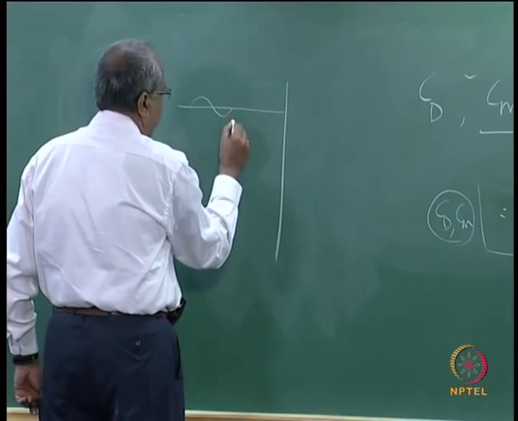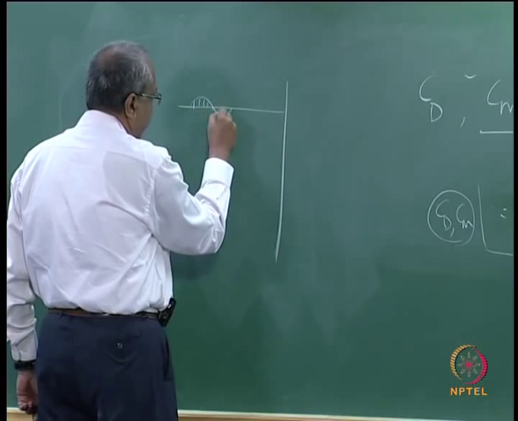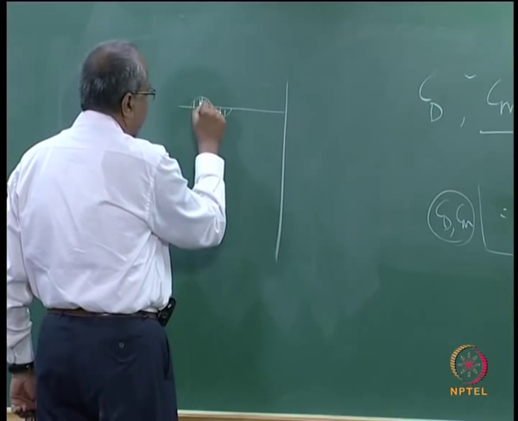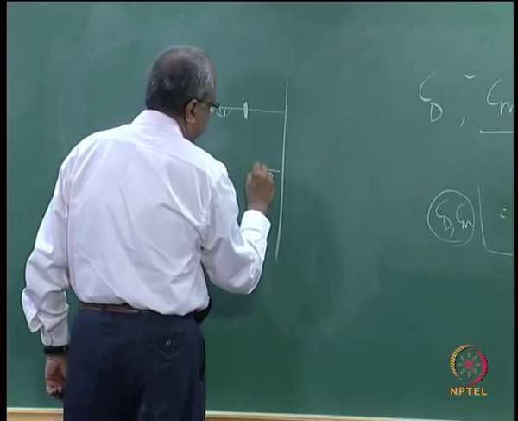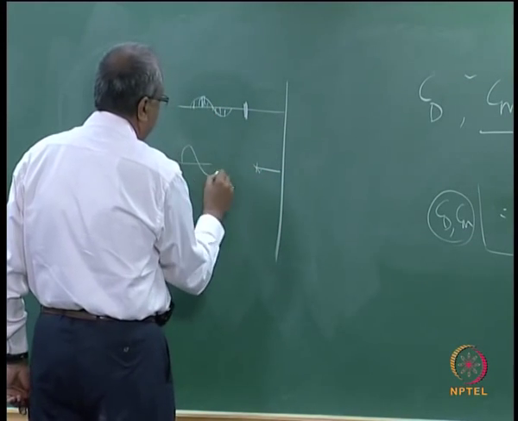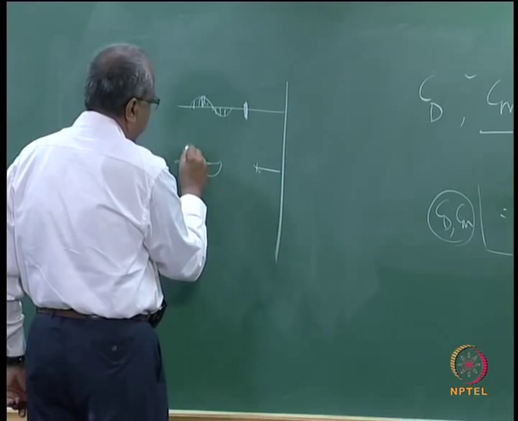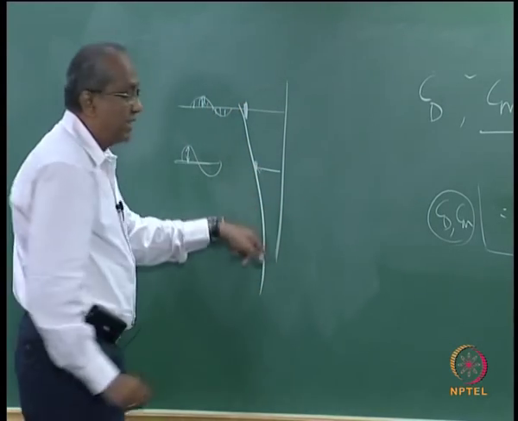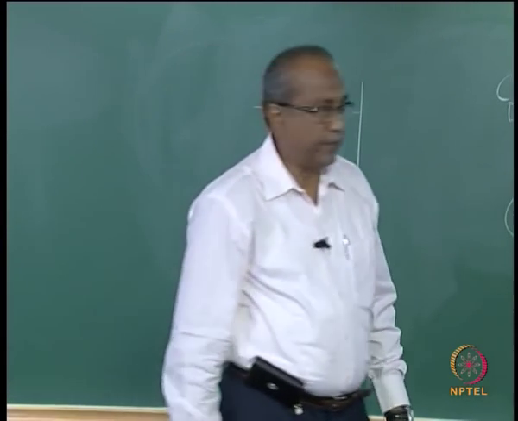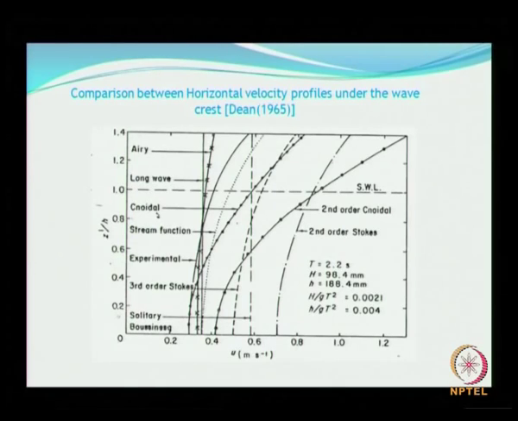So, you have a time history here, you take only the maximum velocity and that is represented here. So, next you have this and you take only the maximum velocity and that is measured. So, it is plotted along the depth. Some of the other theories are also included herein, like second order sinusoidal theory, which I am not going to cover here,